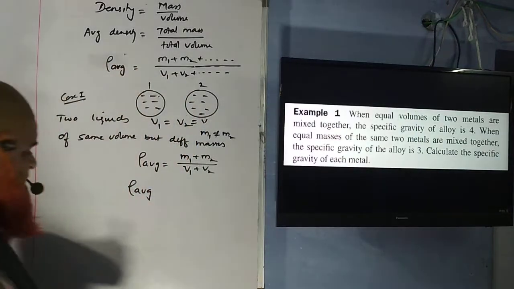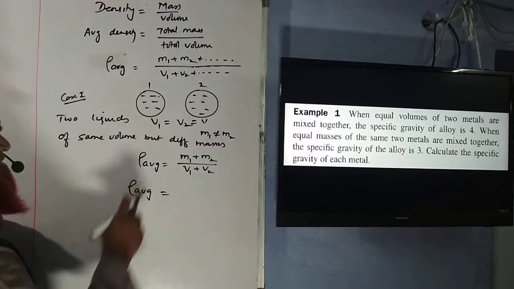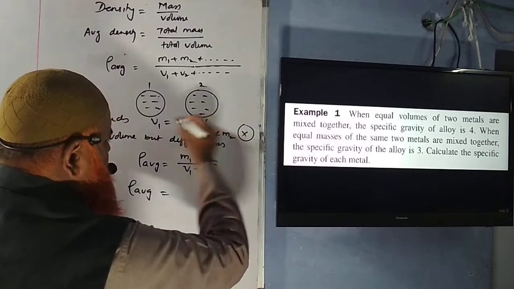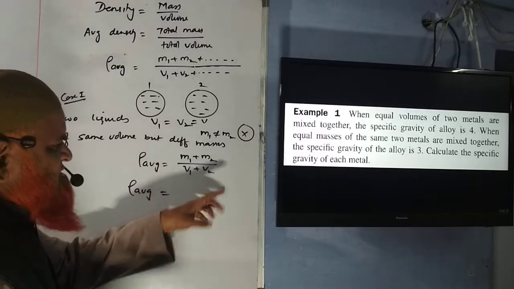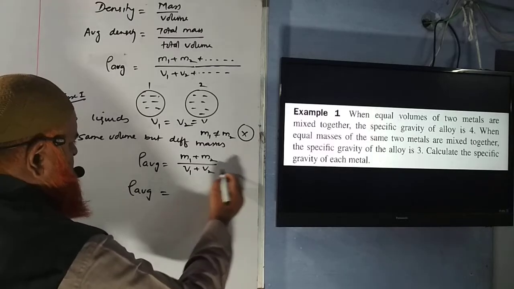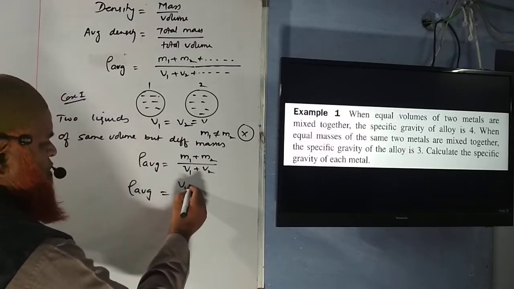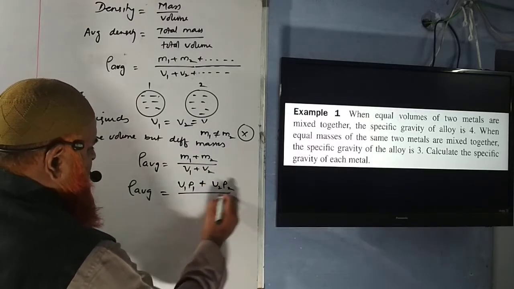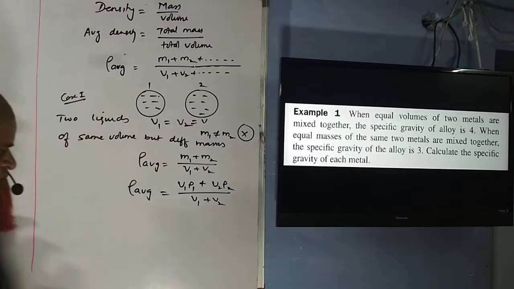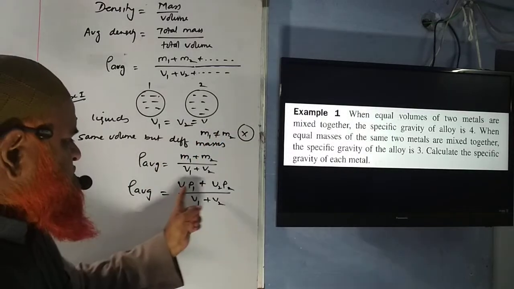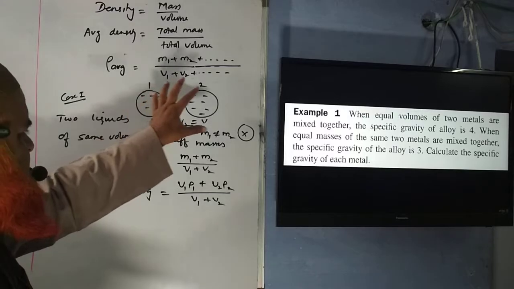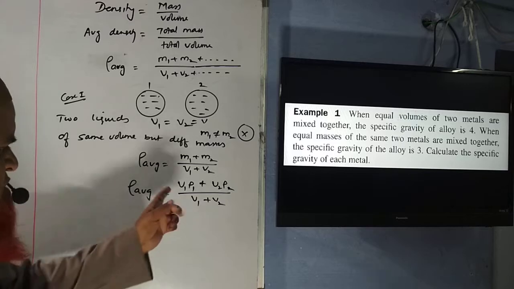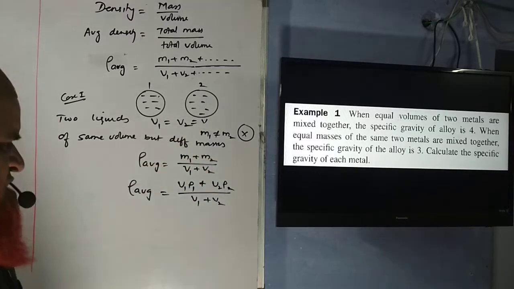Okay, so let us see what is going to happen. They have the same volumes. There is no discussion of masses here. You have to replace masses in terms of volumes here. So here, what are you going to write? Mass can be written as volume into density. This mass can also be written as volume into density. And these are volumes here, V1 and V2. So I have replaced mass in terms of volumes and densities because he said that there are two liquids having the same volumes, that's it. It is understood that masses are not the same. That's why we are not taking masses into consideration here.